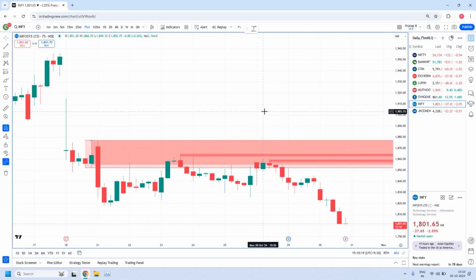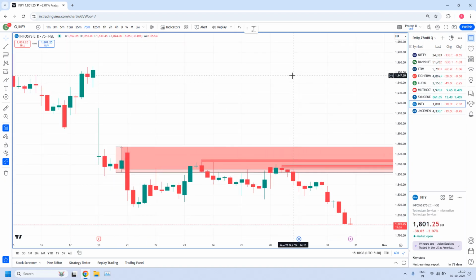Why am I focusing on this? Yesterday there was a dividend adjustment in INFY, around 21 rupees. And this is a 75 minutes high liquidity zone. Generally, in a dividend adjustment, the price will be adjusted because 21 rupees has been given to you. So from the market value, 21 rupees will be deducted, and with the equivalent ratio, the historic data will be adjusted.